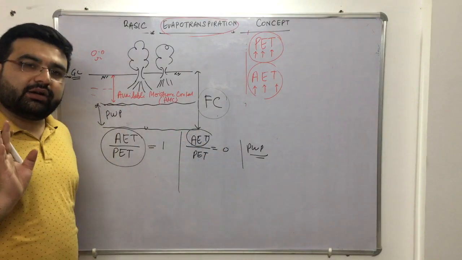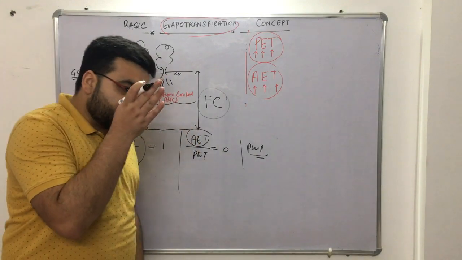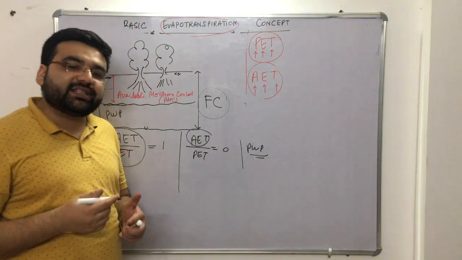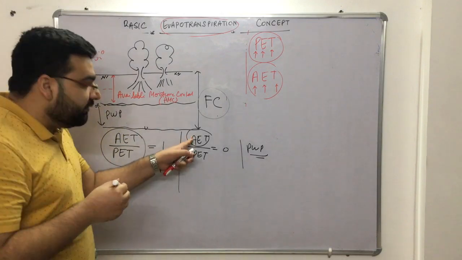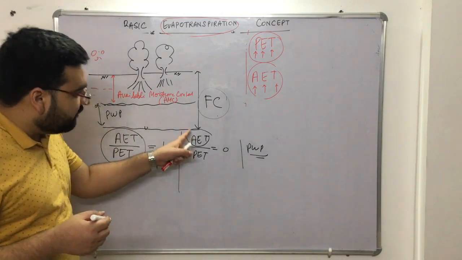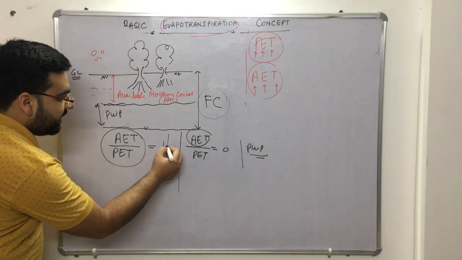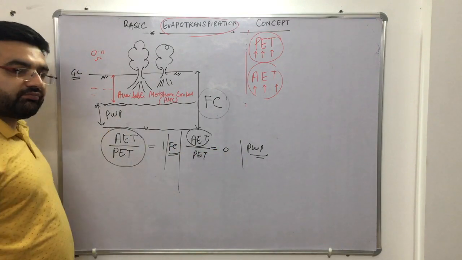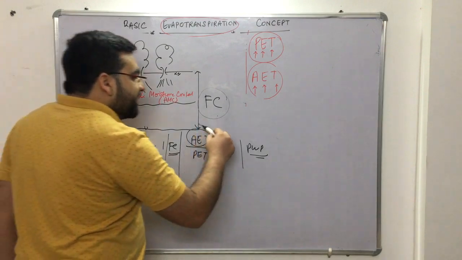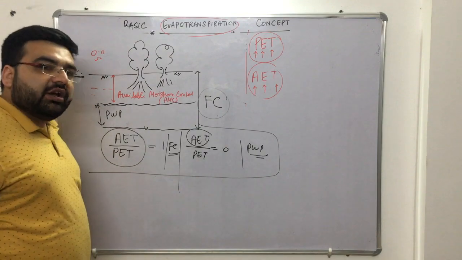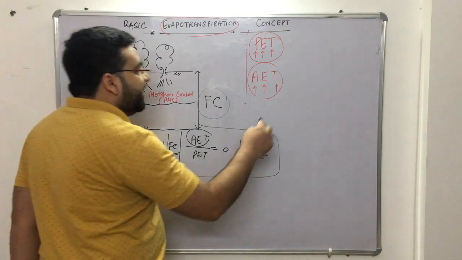If transpiration does not take place, actual evapotranspiration will be 0. Obviously, potential will be there. Potential is constant for particular types of soil at a particular area, depending on various atmospheric conditions, right? But actual will change. Clear? So actual will be 0 at the permanent wilting point, and it is 1 at the field capacity. Simple. Clear? Now, when we study actual and potential evapotranspiration, we also have a term known as the aridity index.